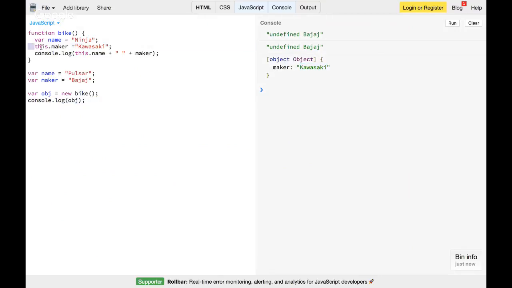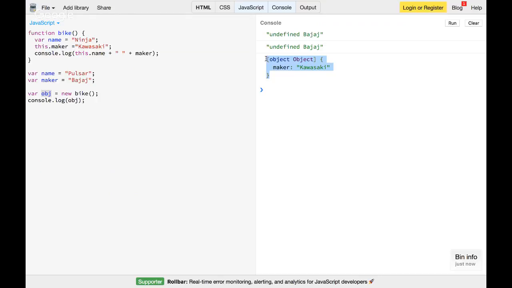So when I call it, this.maker created an object. That object is nothing but this, and on that object we created a property called maker, and the value of that property is Kawasaki, right? And if this function is not returning anything, it returns this. So when I return this, that this gets assigned to obj, and when I print that obj, we can see obj has a property called maker whose value is Kawasaki. So that's what has happened when I use the new keyword.